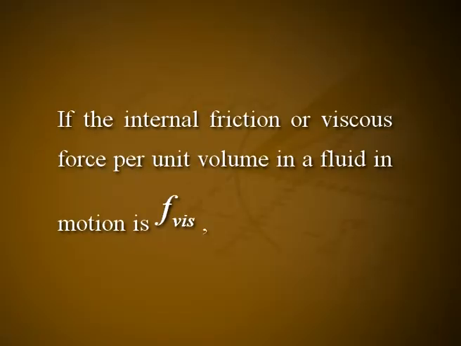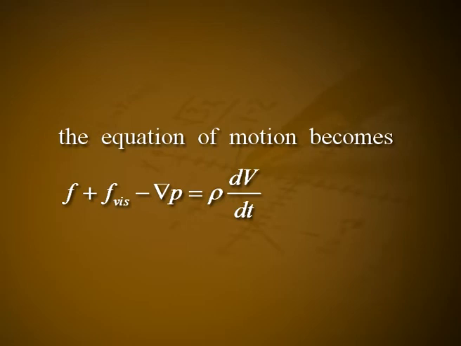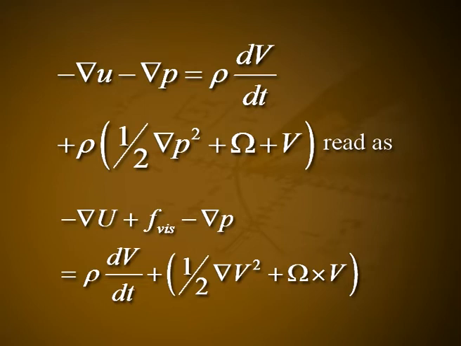If the internal friction or viscous force per unit volume in a fluid in motion is F viscous, the equation of motion becomes F plus F viscous minus del p is equal to rho into dV by dt, and the equation becomes minus del U minus del p plus F viscous is equal to rho into dV by dt plus 1 by 2 del V square plus omega cross V.